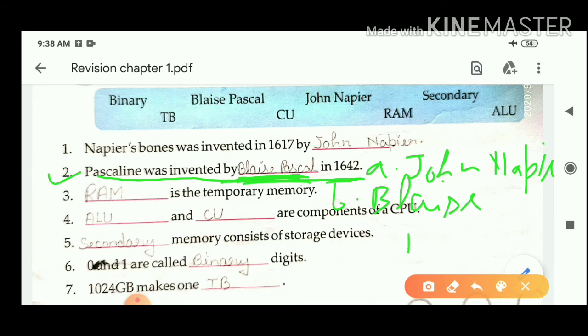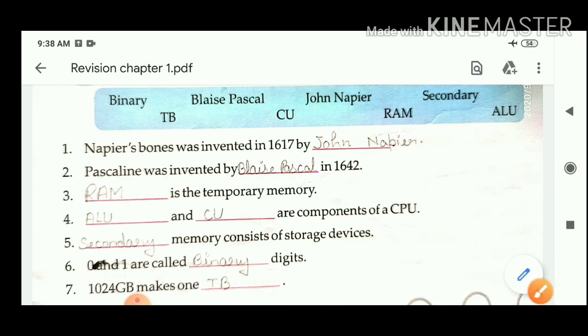So the correct answer of this question is Blaise Pascal, means option B is correct. Blaise Pascal invented the Pascaline in 1642.